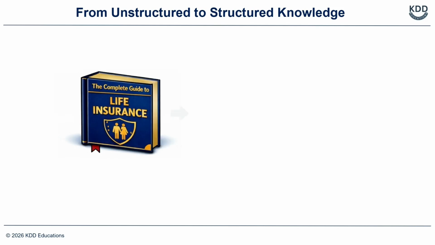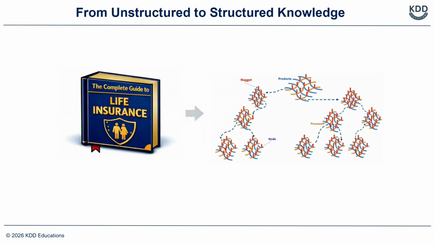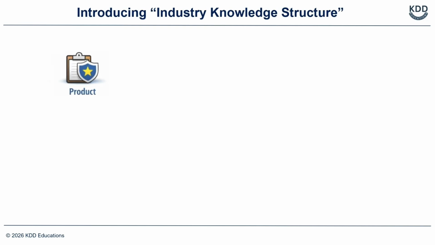Let us now take a structured approach to organize the knowledge. Instead of storing knowledge in a book or in any other unstructured format such as audio and video, we organize it in a hierarchical structure called industry knowledge structure. There are four terms through which we understand this structure. The first one is product, that is the offerings of the industry. The second one is process, that represents life cycle activities of these offerings.